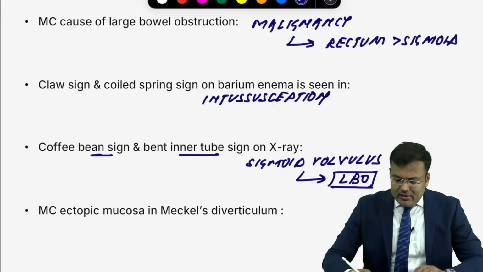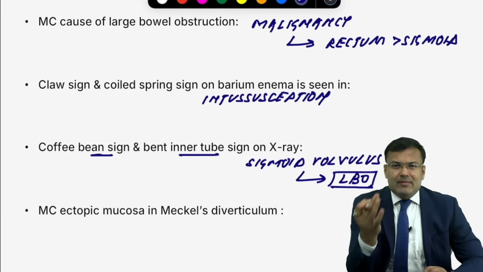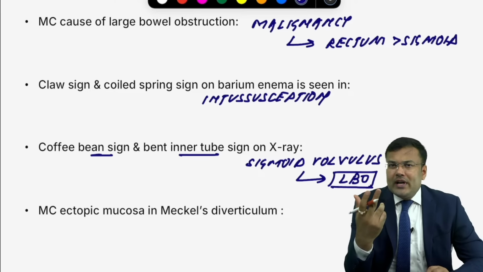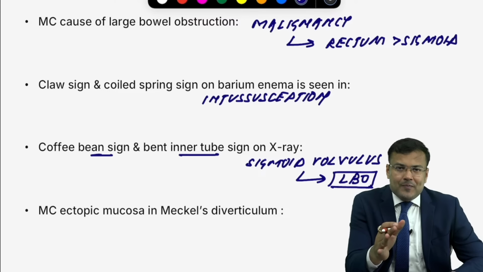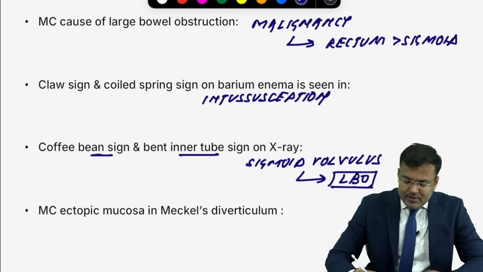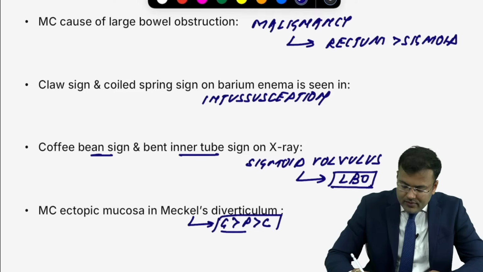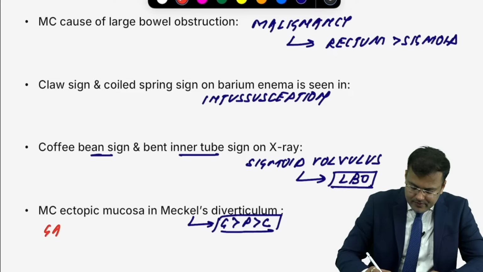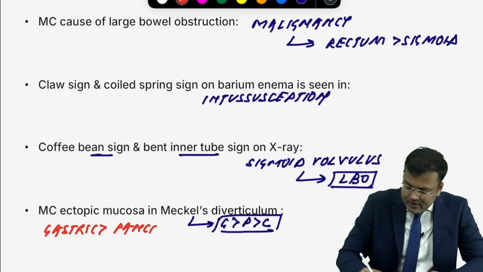Next question. Meckel's diverticulum is characterized by the rule of 2: seen in 2% of the population, 2 inches in length, located 2 feet proximal to the ileocecal junction. Symptomatic patients are less than 2 years of age. And what is the ectopic mucosa? Mnemonic, GPC. All of you know the full form. Gastric, followed by pancreatic, followed by colonic.